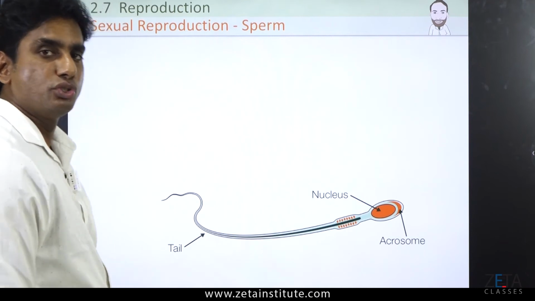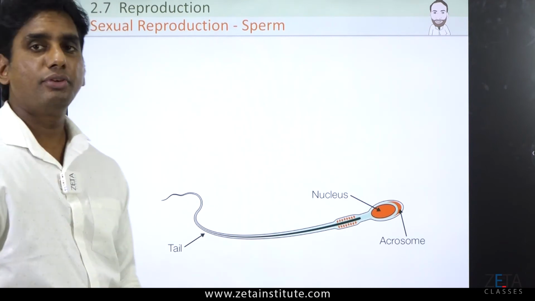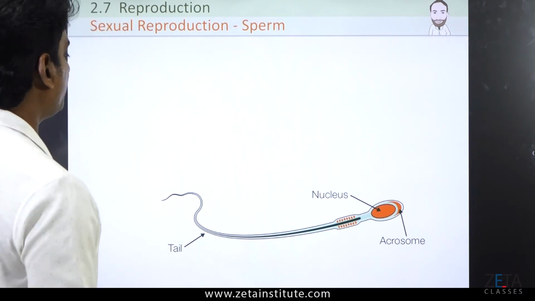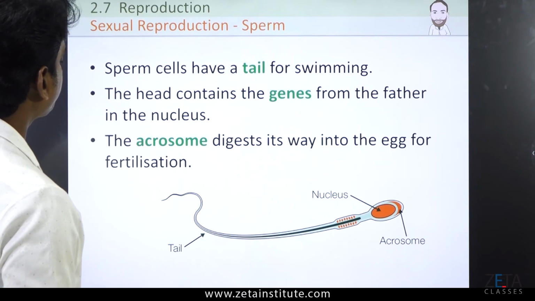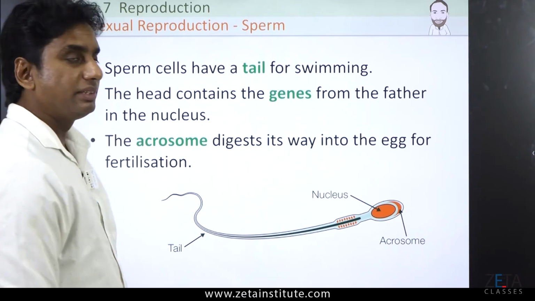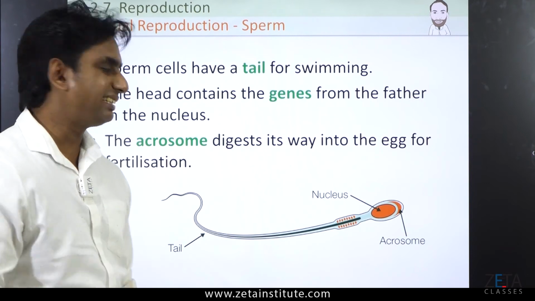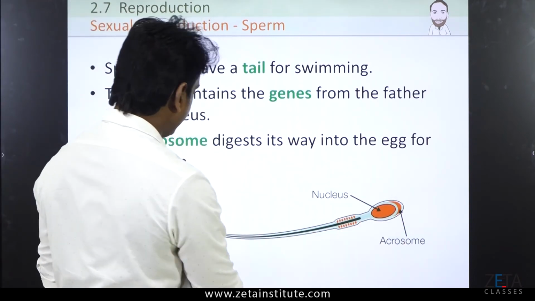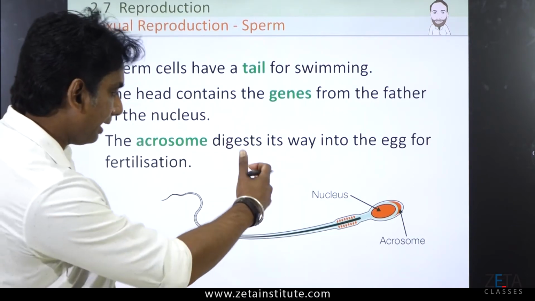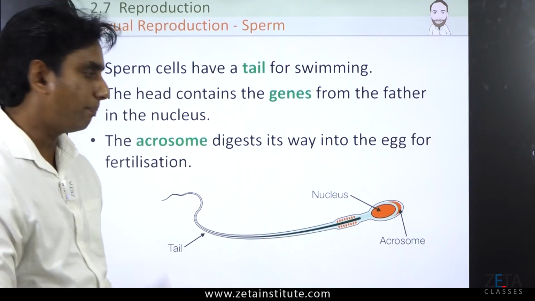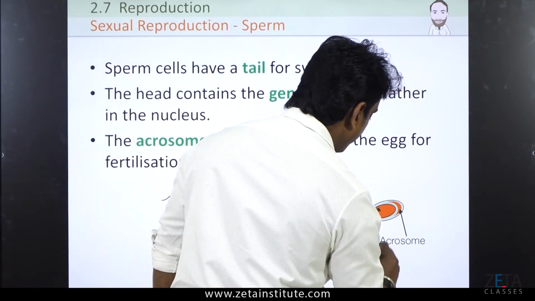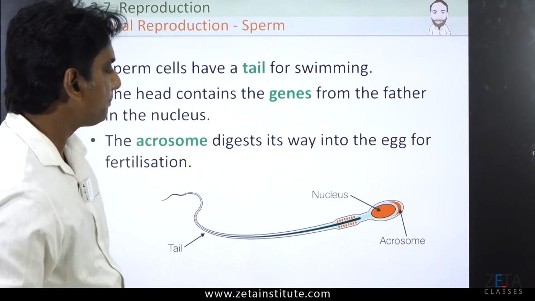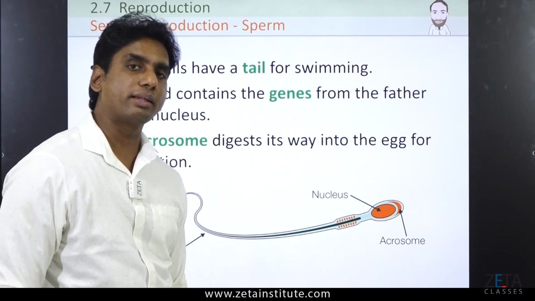Now coming to the next topic of a gamete in detail, which we call a sperm. As you can see the structure, the sperm is divided into 3 parts distinctly. Distinctly means very clear. There is a head, there is a neck and there is a tail. The sperm has a head, a neck and a tail. Head is very important because head entirely can be called as a term. I don't need to draw anywhere, the diagram is there. Entirely the head part we can call as acrosome.